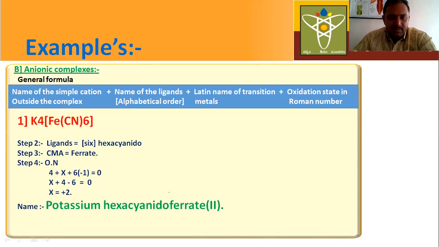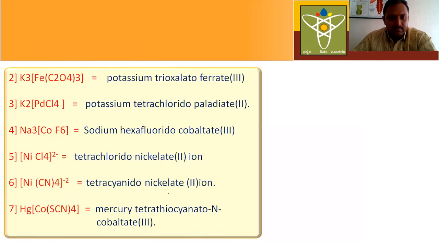Here there are some examples. You have to write IUPAC names for these given compounds. These are the coordination compounds. For these coordination compounds, you try to write IUPAC names. You only try because it is very simple. If you try to write IUPAC names, then you will learn. Otherwise, you don't learn.